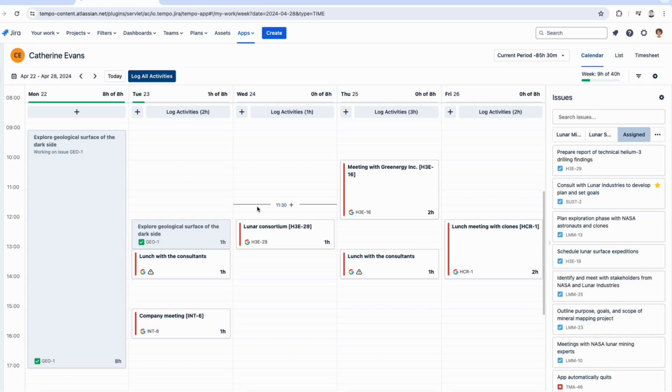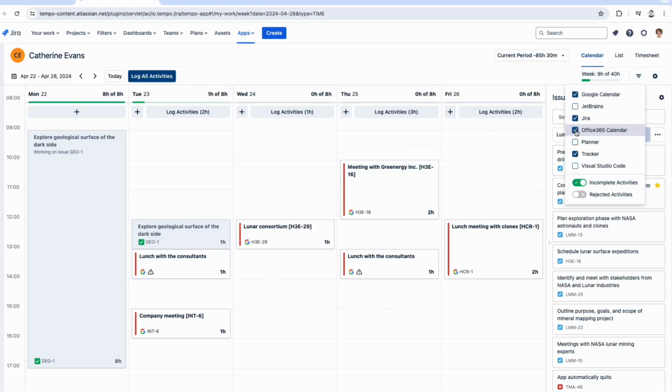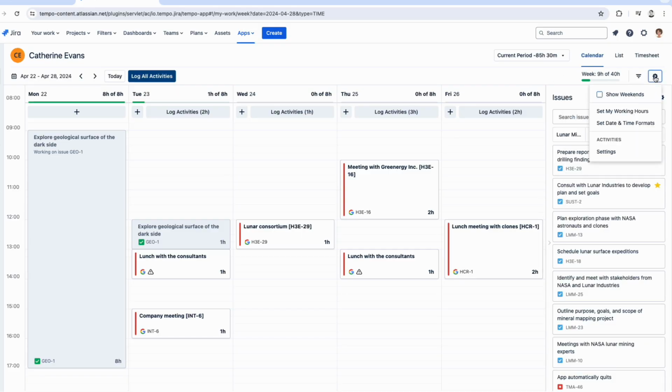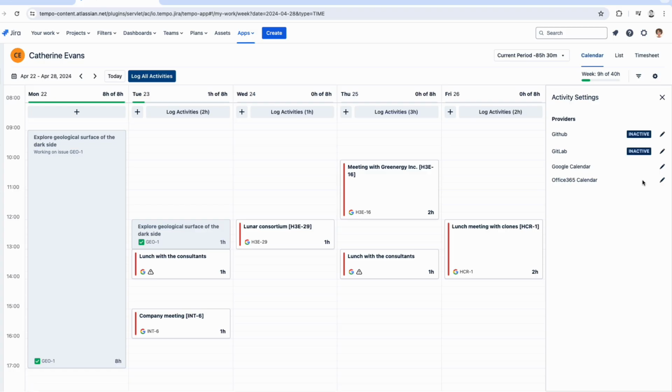So these are automated suggestions. You'll see here there's some from Google Calendar, like this, for example. Now, we use Google Calendar as a company, so that's why these are popping up. If you use Outlook or an Office 365 calendar, you can integrate this as well. If you go up to this toggle up here, you can click on that. Like I said, we don't have any Office 365 events, so they don't show up on our timesheet, but if you did as a company, they would. And if for any reason that's not integrated, you can go to this gear icon here, click on settings, click here, it's super quick, and make sure that Office 365 calendar is integrated.